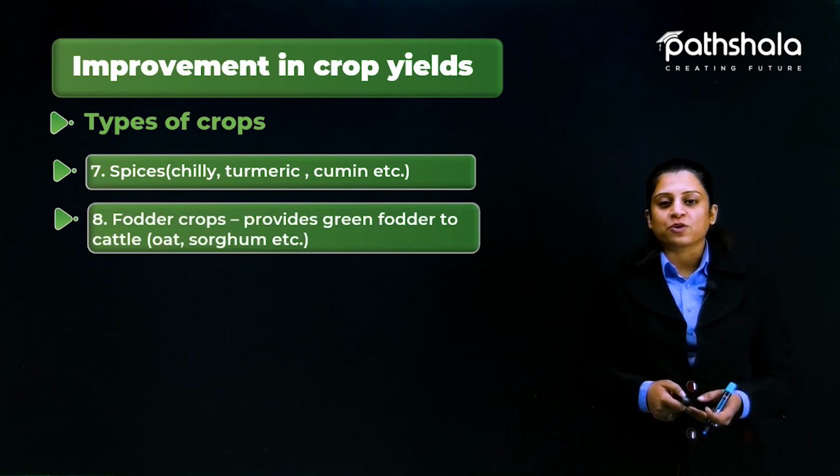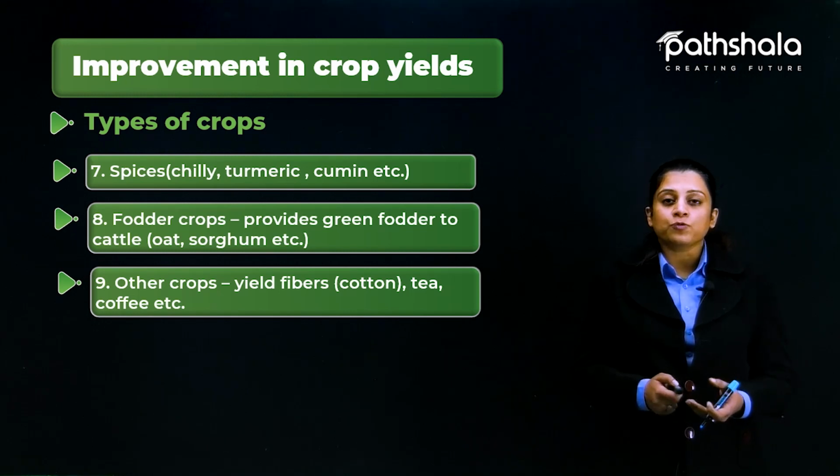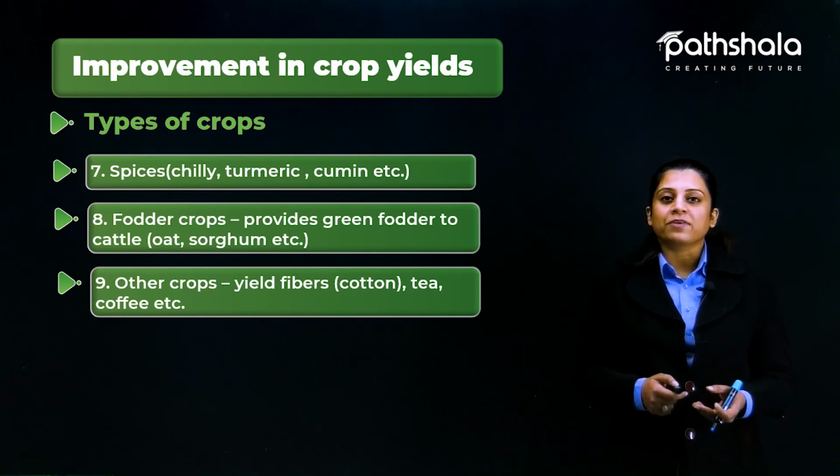Further are the fodder crops. These fodder crops provide green fodder to cattle, and the examples of fodder crops include oat, sorghum and many more. The last are the other crops. There are certain crops that are actually useful because they yield fibers, and the examples are cotton, tea, coffee and peppermint.